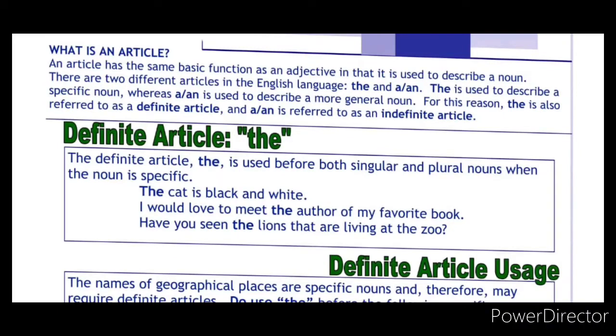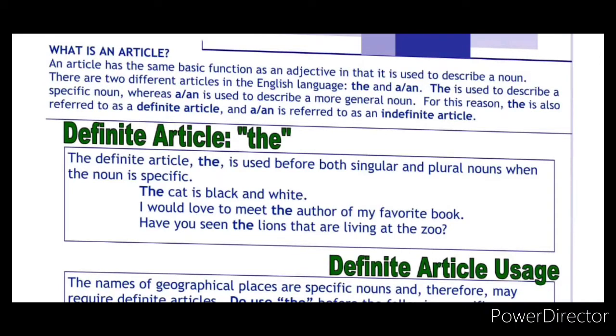Look at the next example. Have you seen the lions? The lions. Particularly we are telling about the lions that are living at the zoo. So we have to use the definite article the. So the definite article is used before singular or plural nouns. Here the singular nouns are author and cat, you can see. The plural noun is lions.